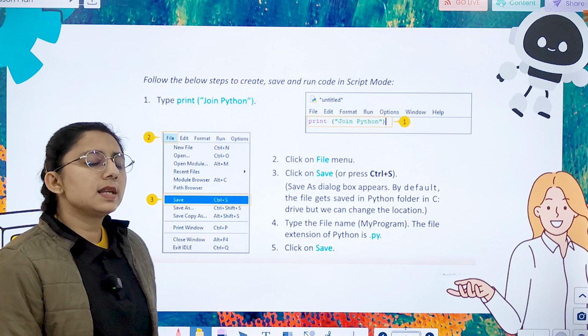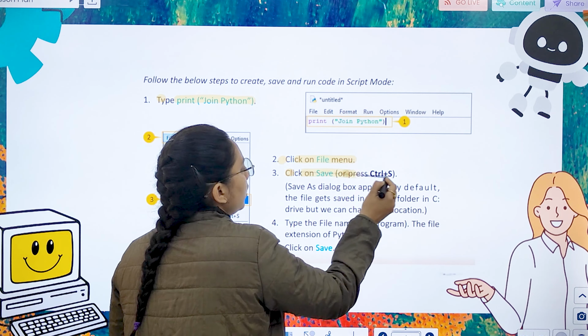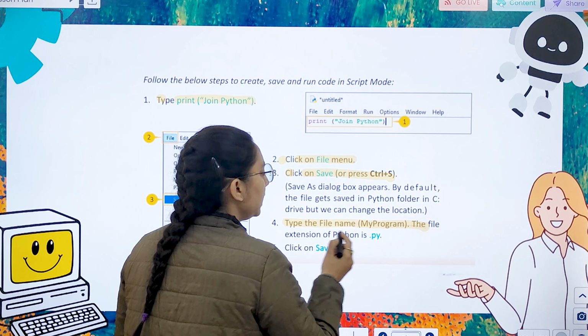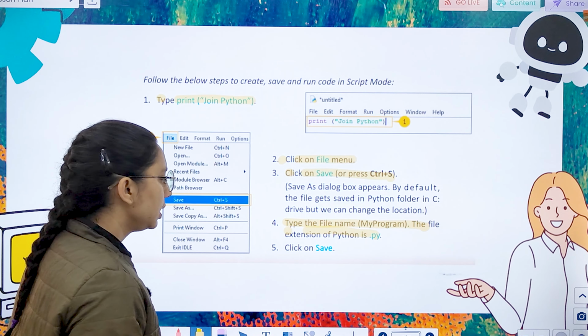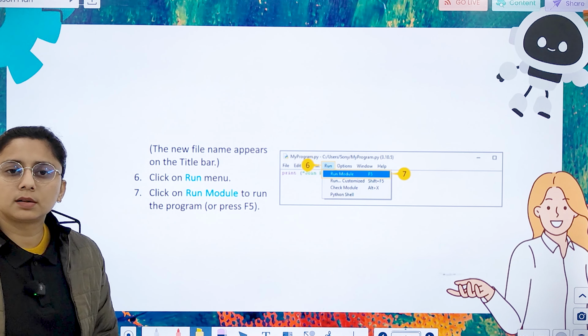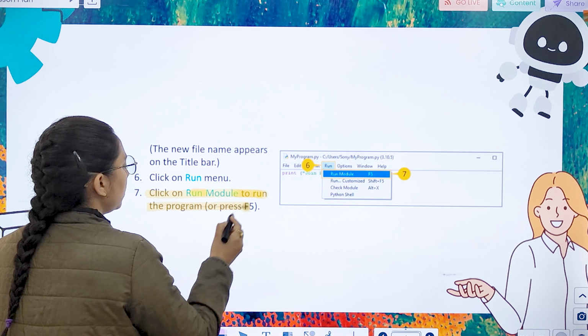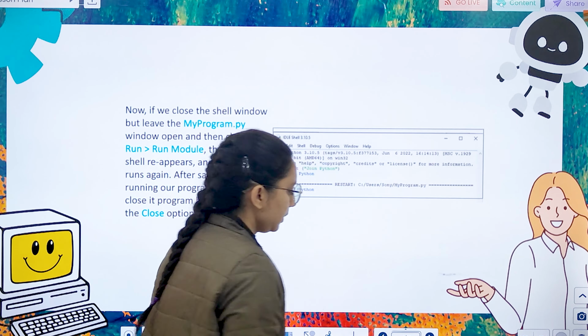So how to create, save and run the code? For that, open Python, click on the file menu, click on save. Now type the file name, my program, with the extension .py and click on save. Then click on the run menu, click on run module to run the program, or press F5.